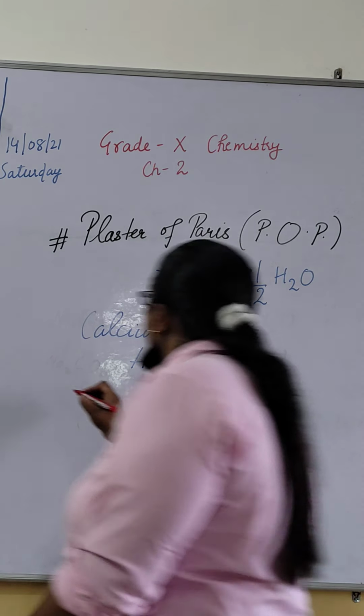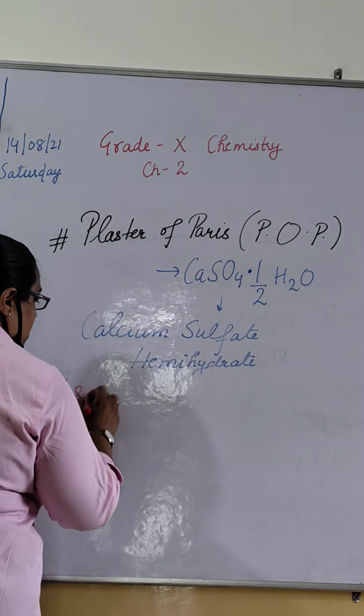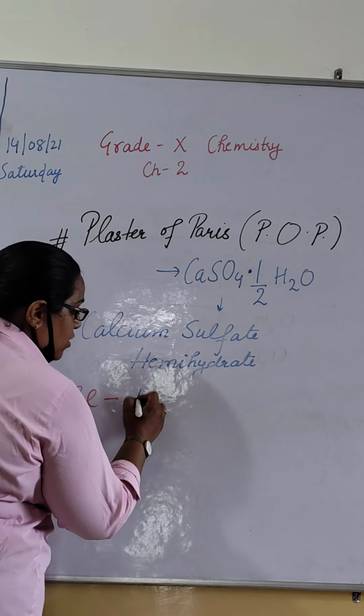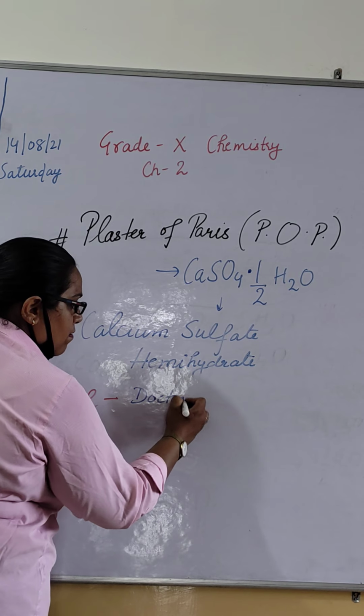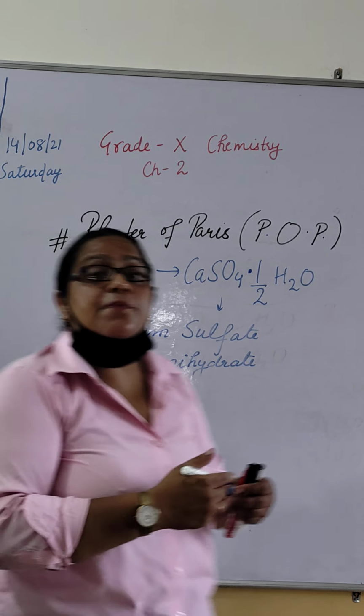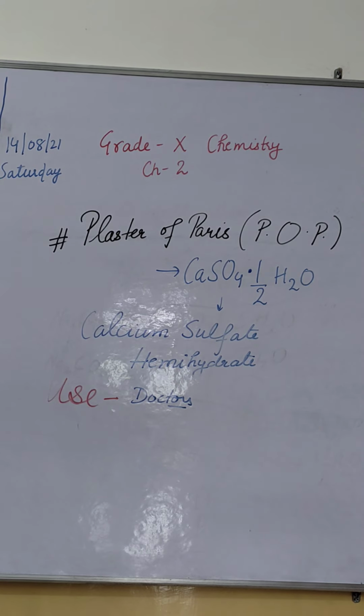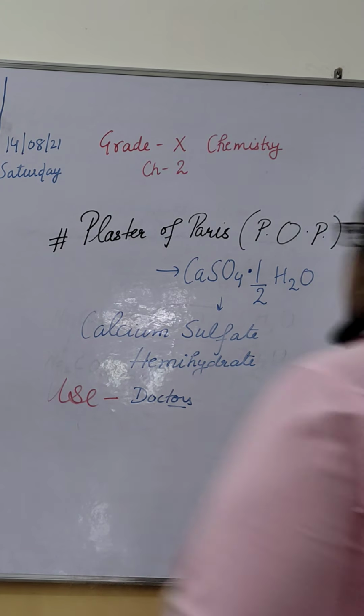Now next is the use. POP is used in making wall ceilings. It is used by doctors in fixing bone fractures. When somebody has a bone fracture, that layer is of POP.